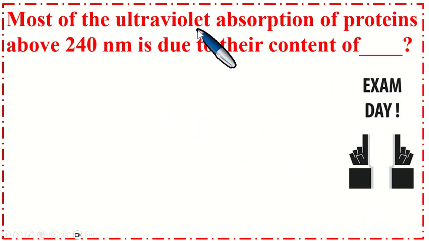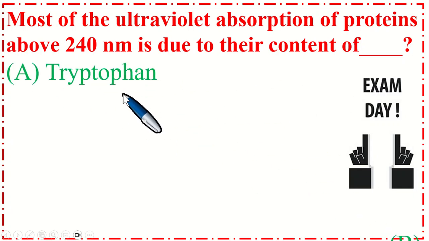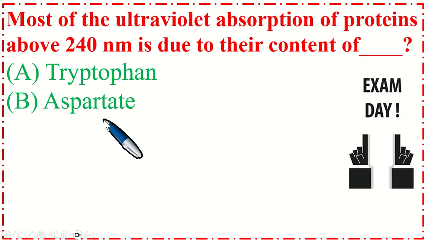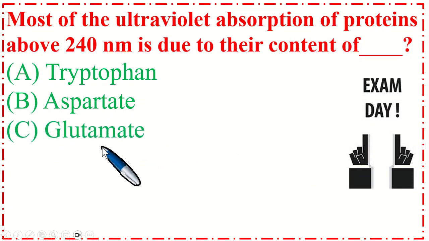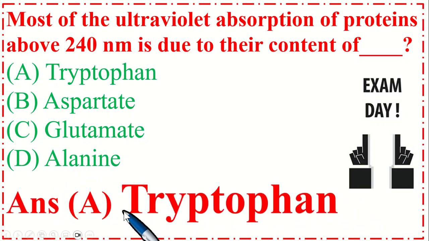Most of the ultraviolet absorption of protein, about 240 nanometer, is due to their content of dash. Option A, tryptophan. B, aspartate. C, glutamate. And option D, alanine. So the correct option is A, tryptophan.